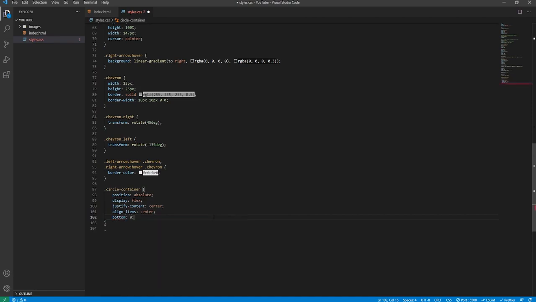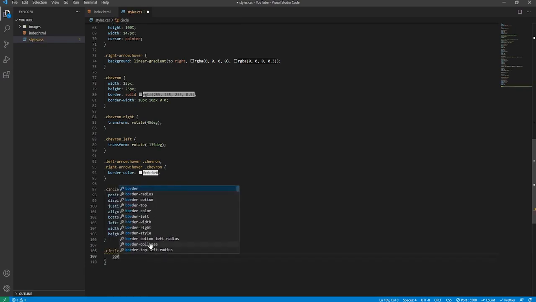Bottom, it will start from the bottom, so it will match the bottom pixel of the carousel. And also do the same with the left, so we can easily set it to match the width of the carousel. And we'll set the height, hard-coded value of 45 pixels, so it's a bit off from the bottom of the carousel.